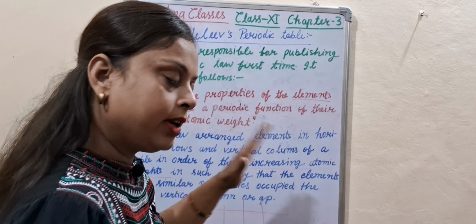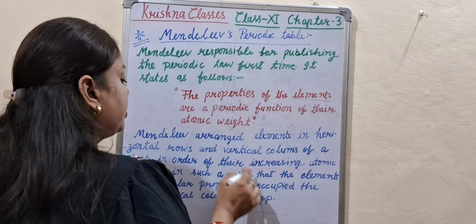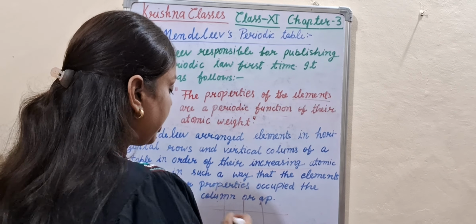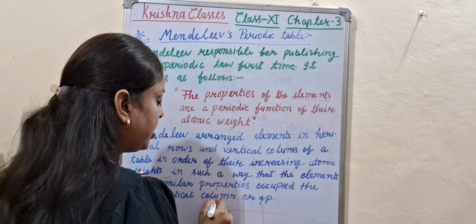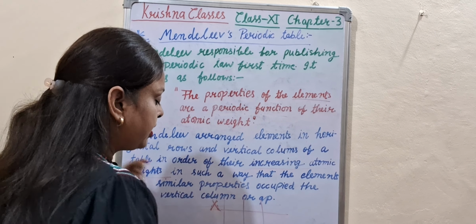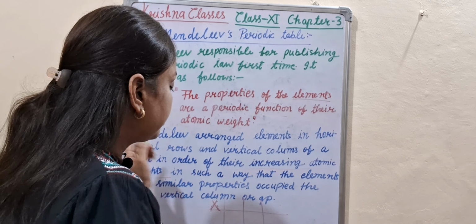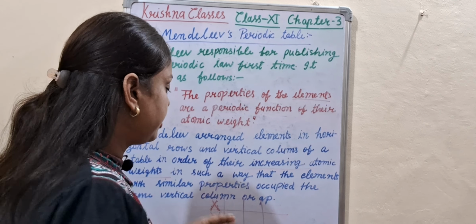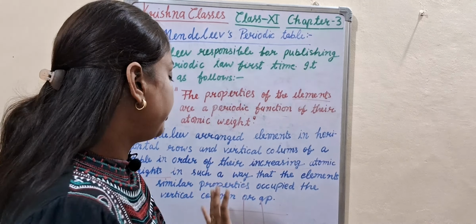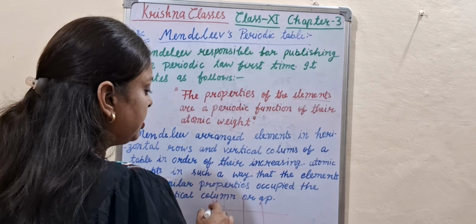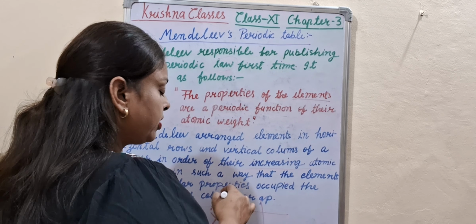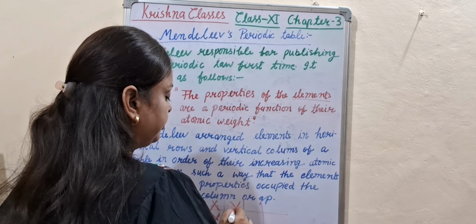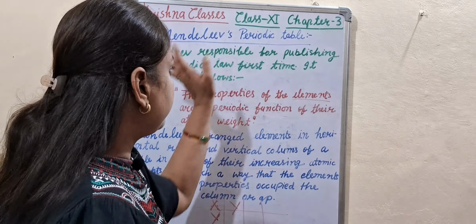Atomic weight is increasing in such a way that the elements with similar properties, suppose x, y and z are elements, x is placed here and y is placed here, then they have similar properties because they are arranged in the same column or same group, like here or here. So this is the Mendeleev's periodic table.